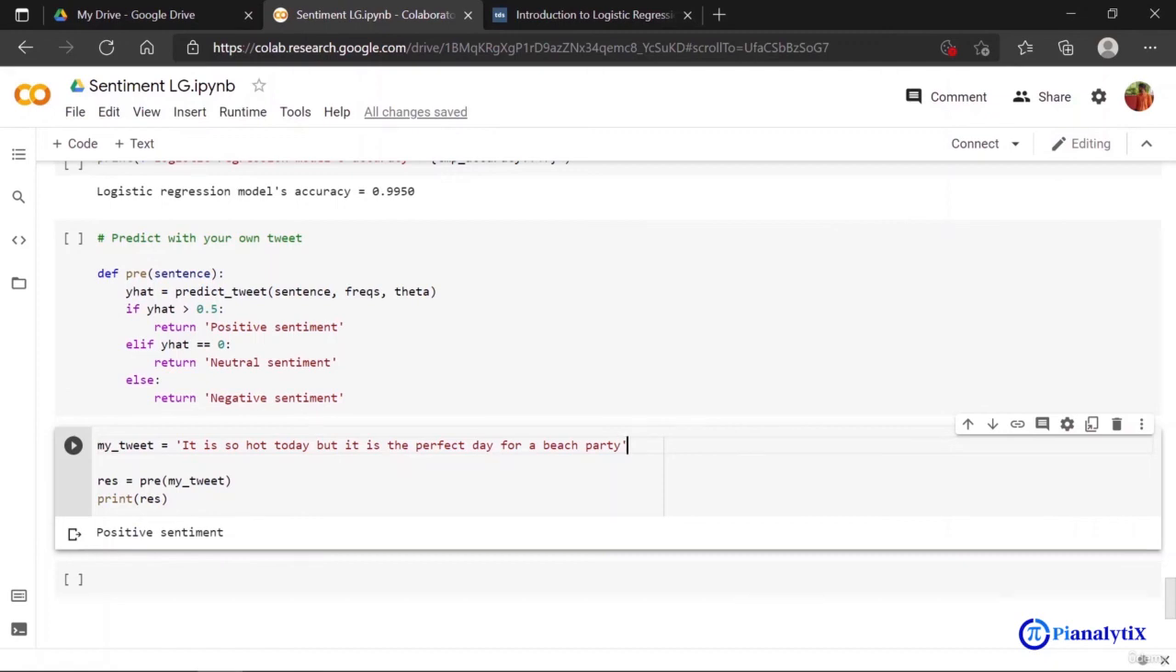So with this, the first part of the course, where you build a logistic regression model from scratch for sentiment analysis, is complete.